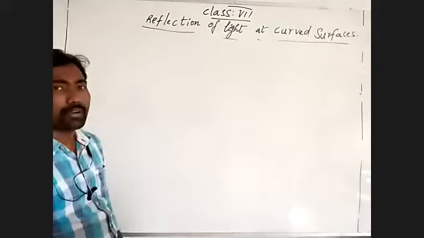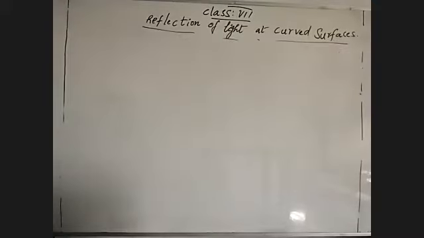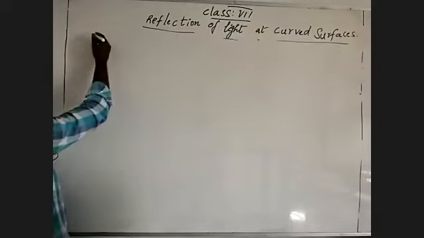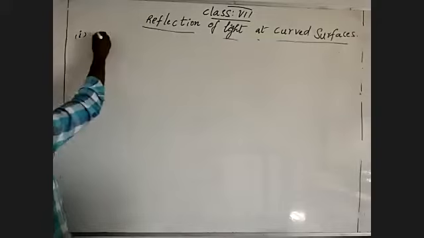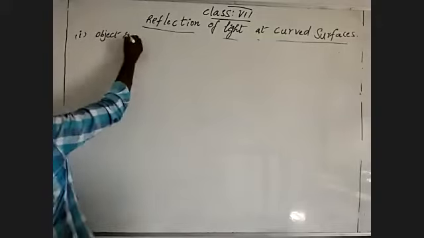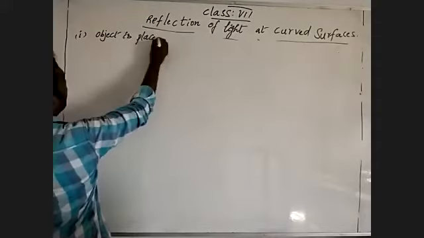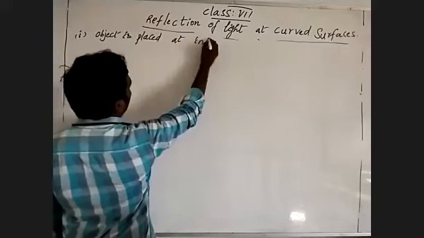Understand what I'm talking about? The position of the object is at different places, and how the image will be formed by the concave mirror. Coming to that, in the first case, the object is placed at infinity.